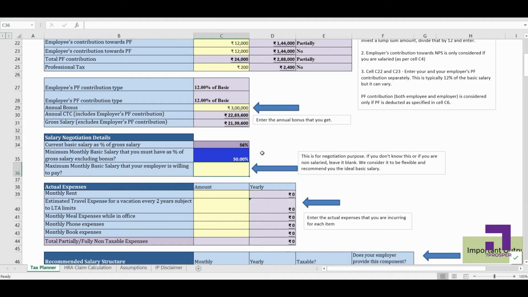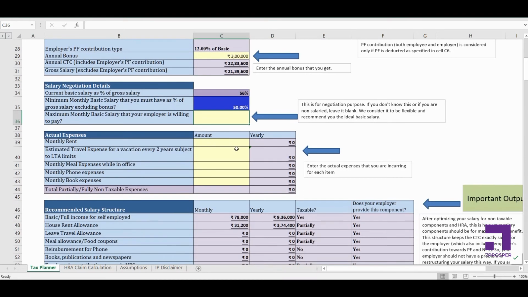So your employer might have some issue in providing you a higher basic salary, but if your employer doesn't have any problem with this, or if you don't know how much maximum they would be willing to pay, you can leave it blank. We will calculate the optimal salary structure without this constraint. Whatever the ideal basic should be, we'll recommend that, and then you can go to your employer and inquire. If your employer raises a certain objection, you can come back and enter that amount here. So for now I'll leave it blank.